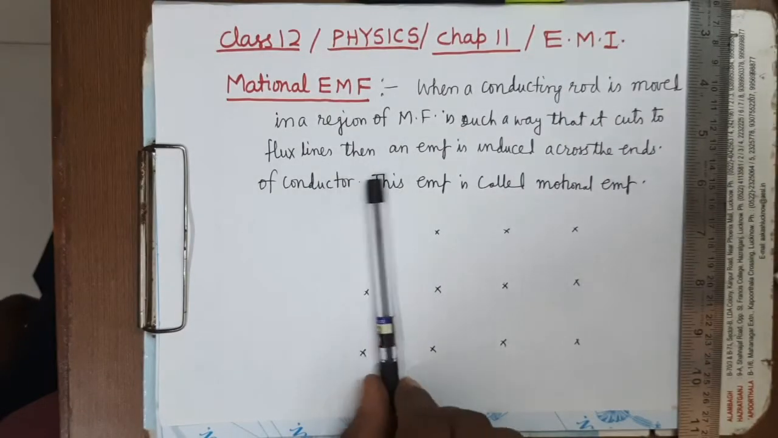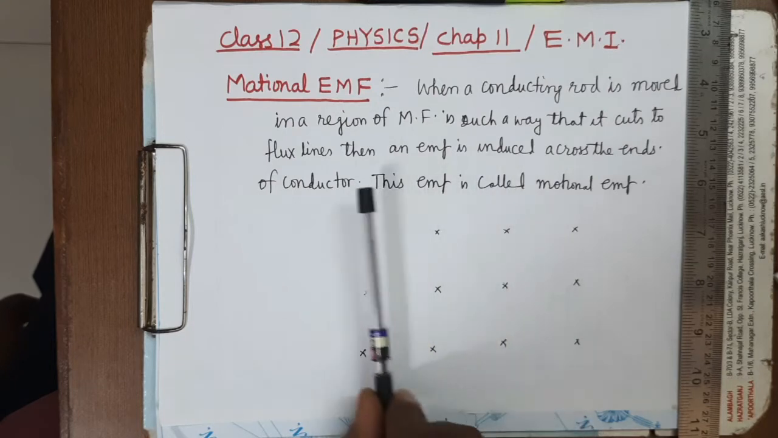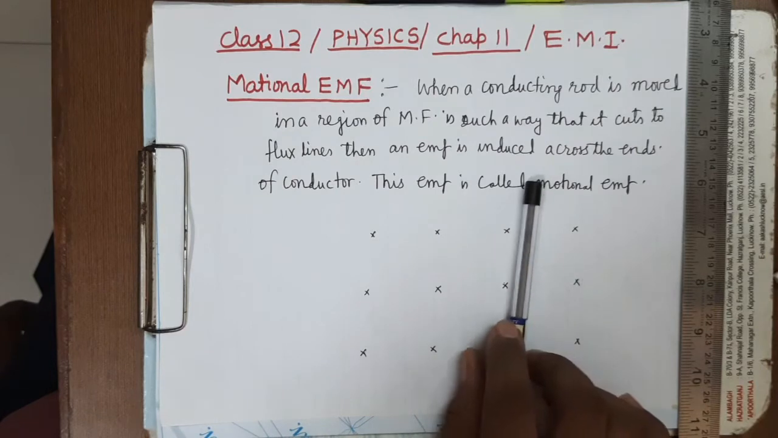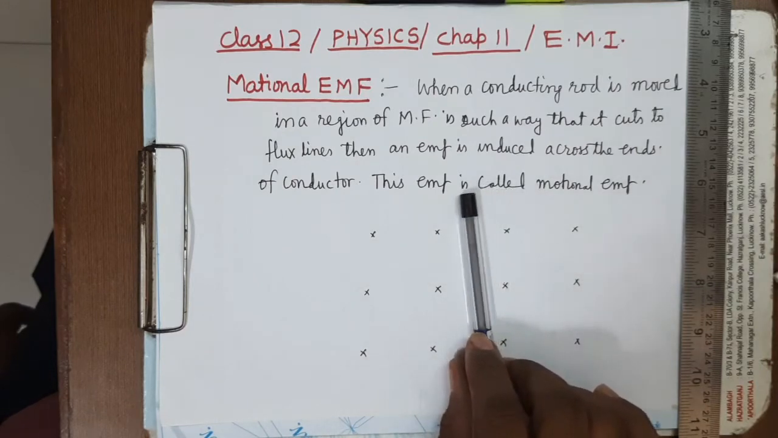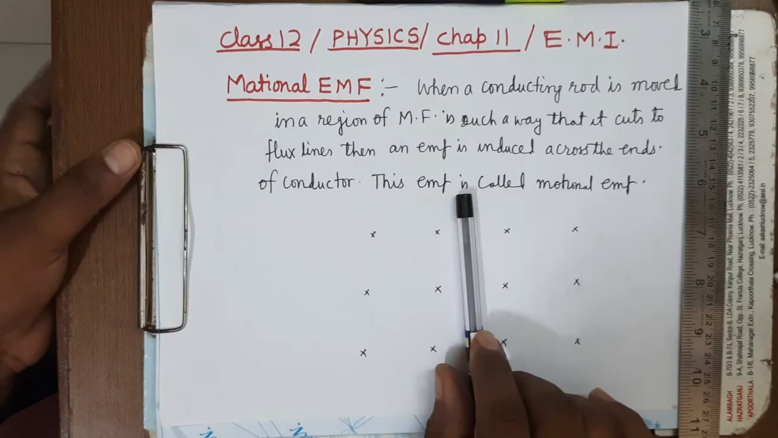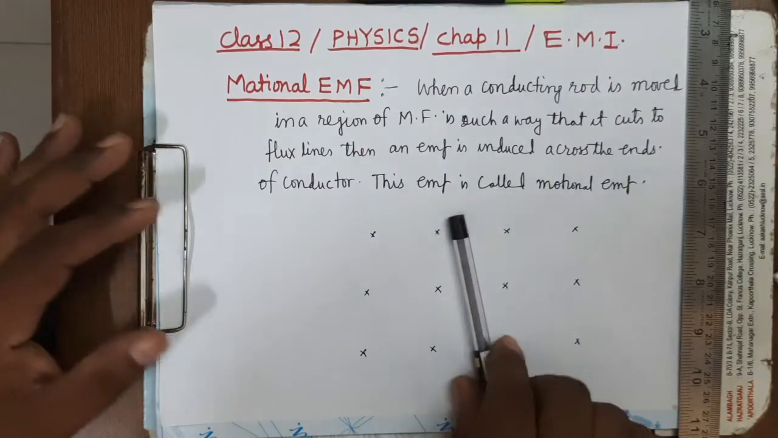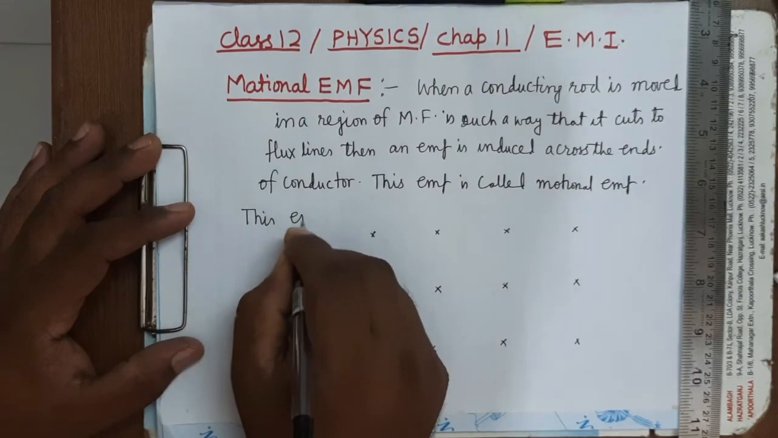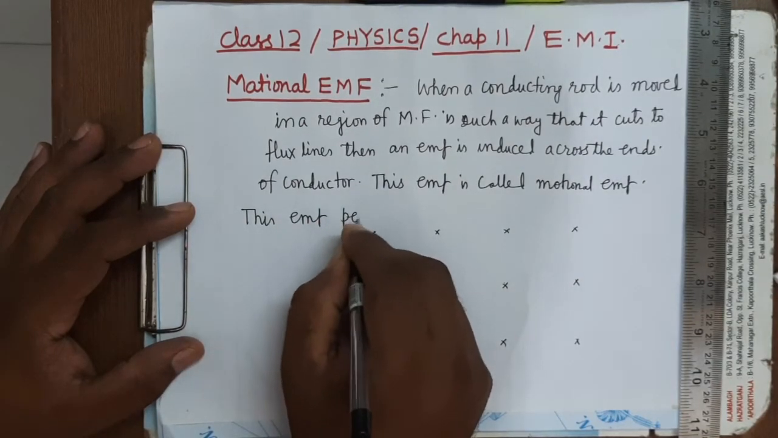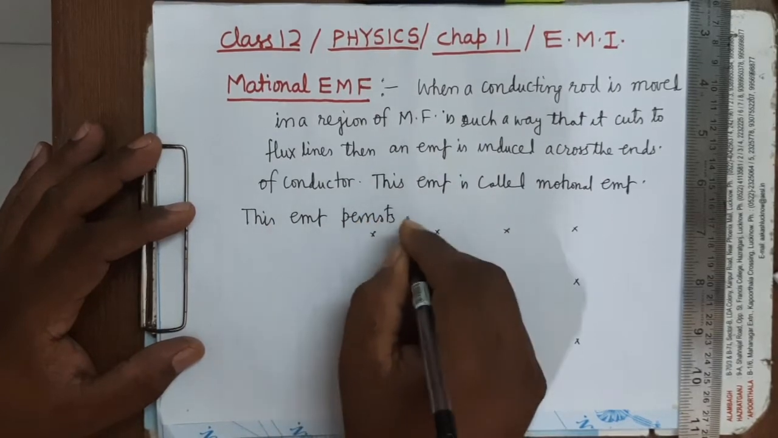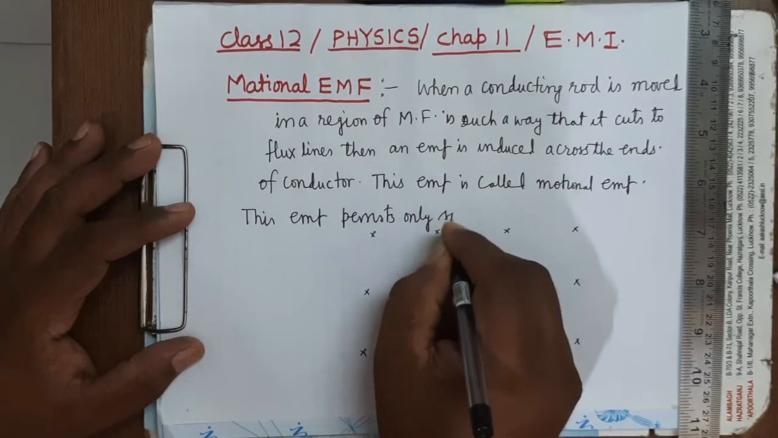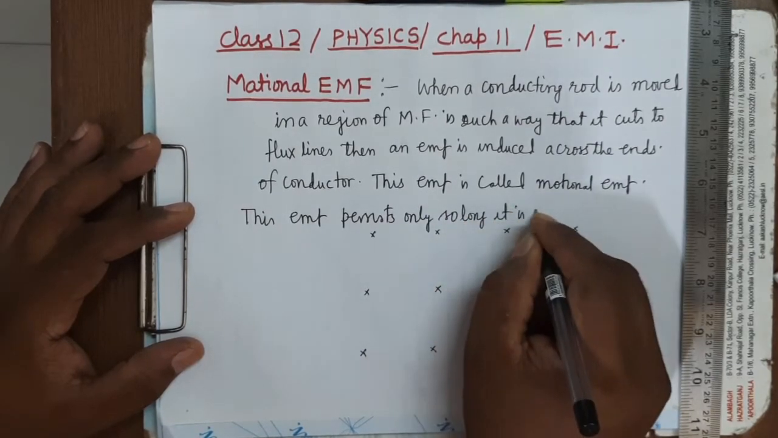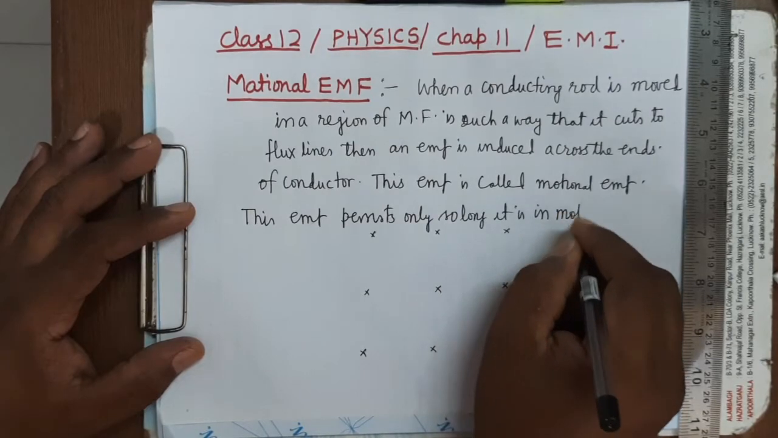So what is the condition of induction of EMF? When the conductor is moved in such a way that it cuts the flux lines, then EMF will be induced, and it will remain induced only so long as it is in motion. It is clear? This EMF persists only so long as it is in motion. It is in motion means the conductor is in motion.